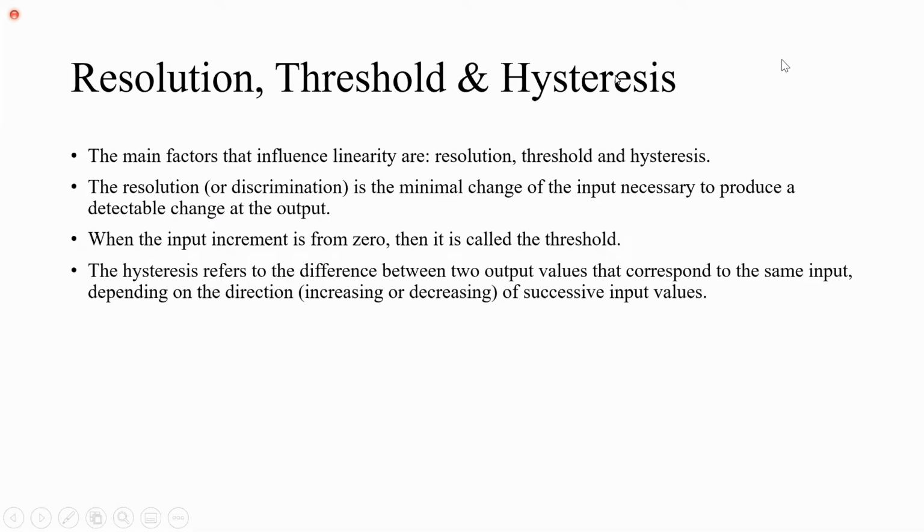And how to understand hysteresis? Hysteresis is a negative or a disadvantage of that sensor. If you are using a sensor in an experiment, and if you keep on increasing the parameter values, and keep on decreasing the parameter values, some sensors will show hysteresis property.